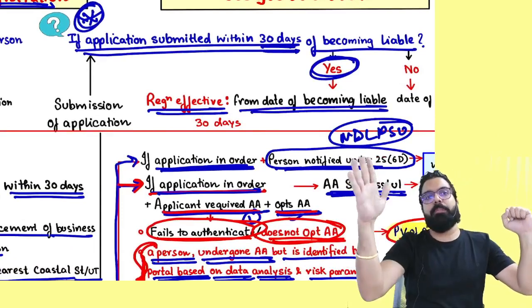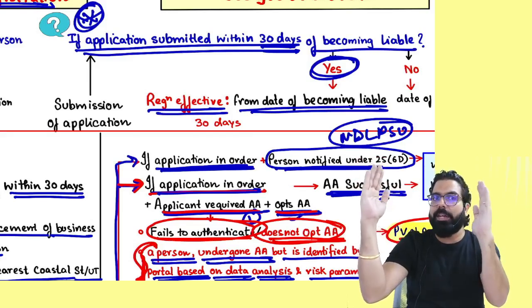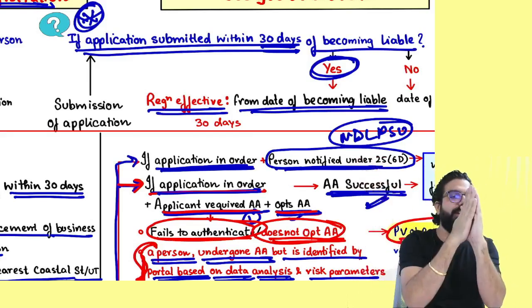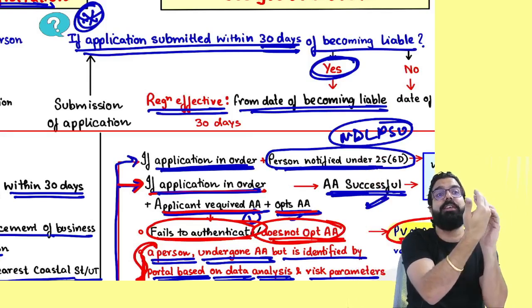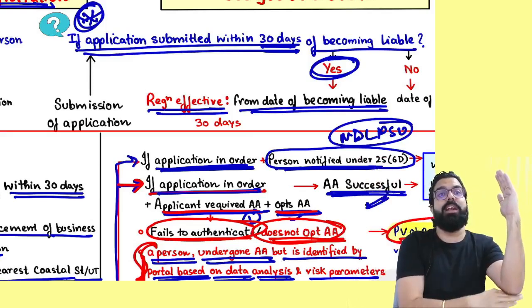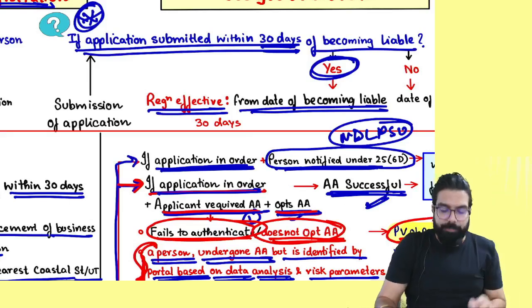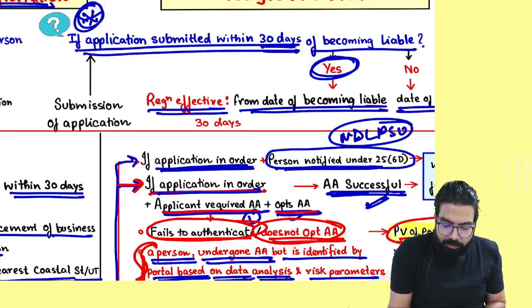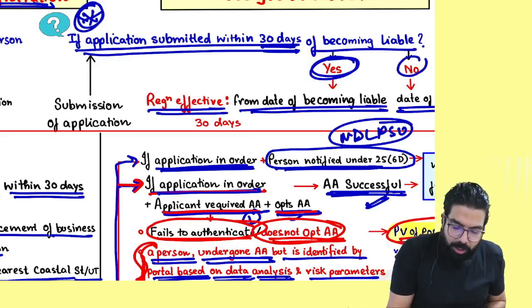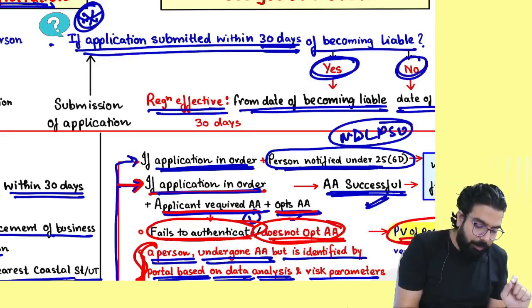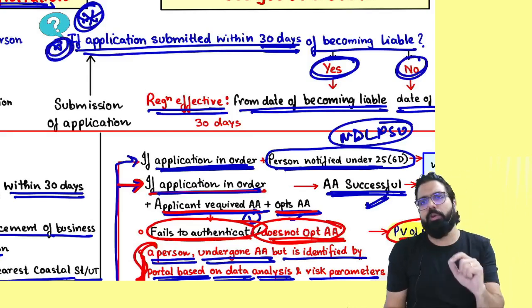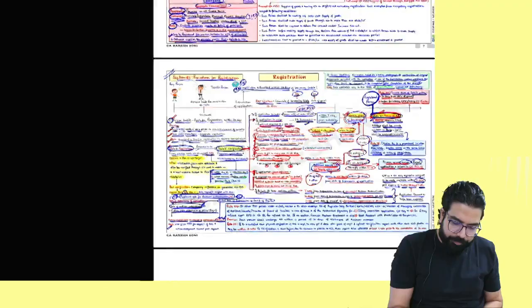Everyone here, I became liable. 30 days got over here. I did not apply within 30 days. I applied after 30 days and registration was granted. Registration will be valid from which date? From the date of grant. Always remember, registration will be valid from the date of grant if you did not apply within 30 days. This point I like, because a 1 mark or 2 mark question can come.